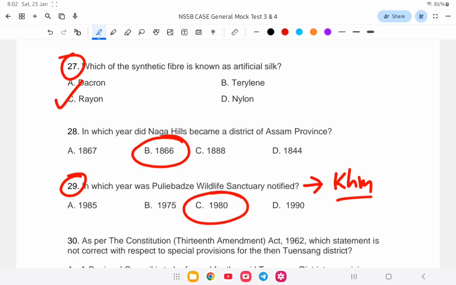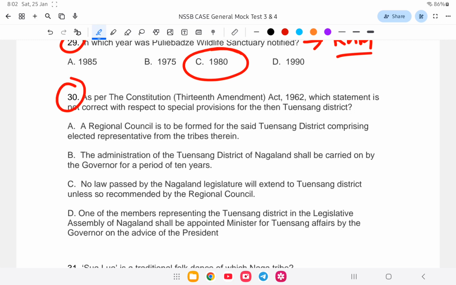Next question. As per the Constitution, 13th Amendment Act 1962, which statement is not correct with respect to the special provision for the then Tuensang district? First option, a regional council to be formed for the said Tuensang district comprising elected representatives from the tribes. Correct.